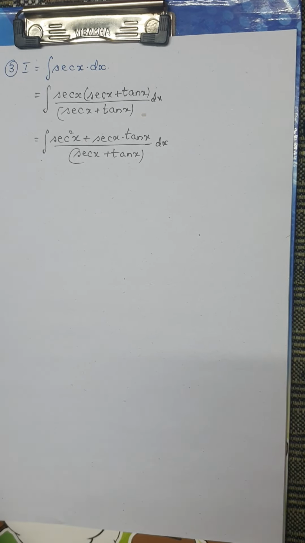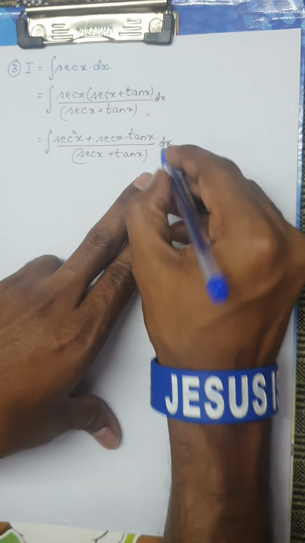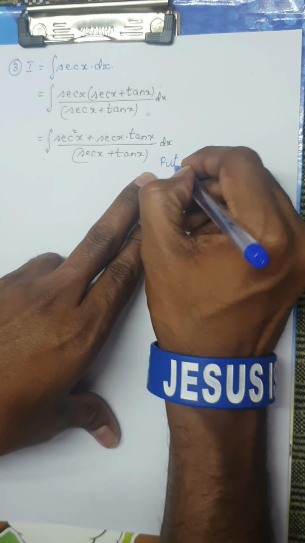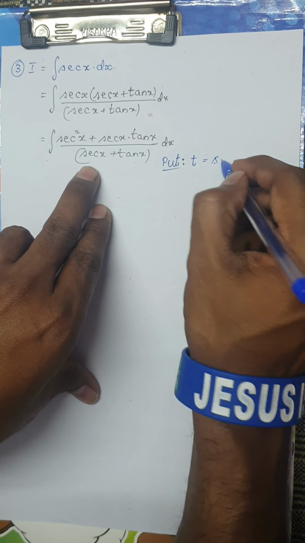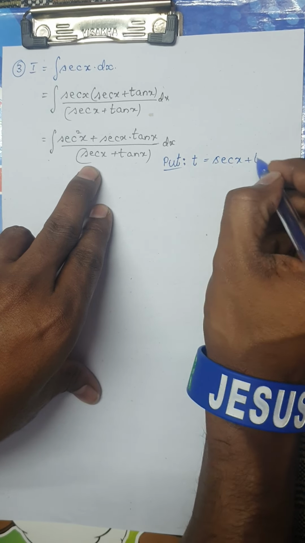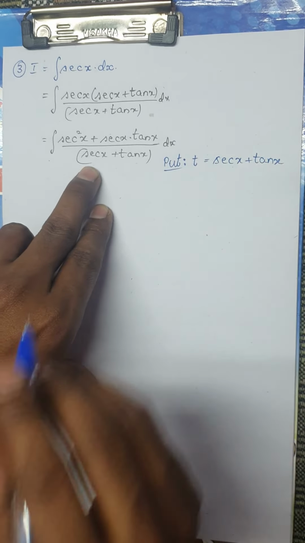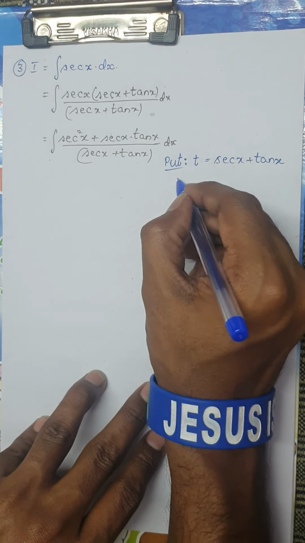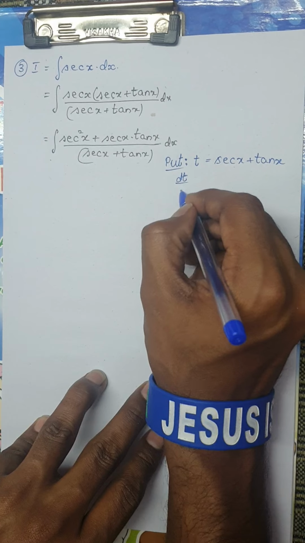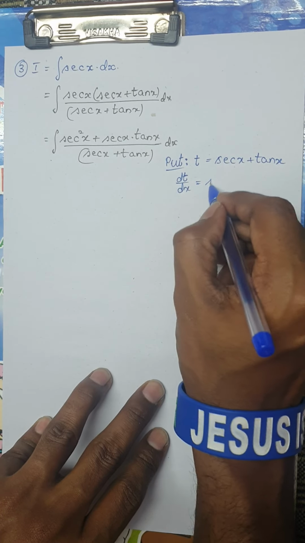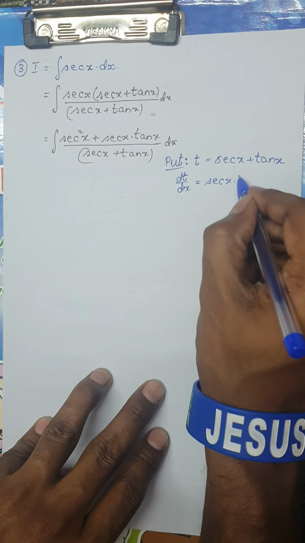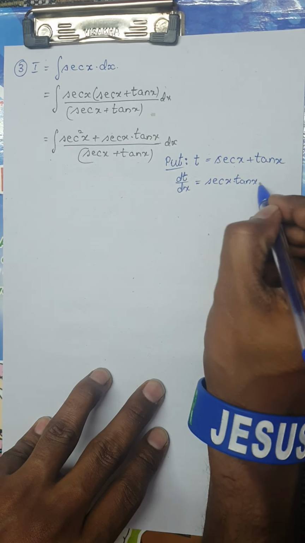Now I'm going to take the substitution. Let me put t as the denominator again, which is secant x plus tan x. Is it clear? Now differentiating with respect to x, I'll get dt by dx. What is the derivative of secant? We know the derivative of secant is secant into tan, isn't it?